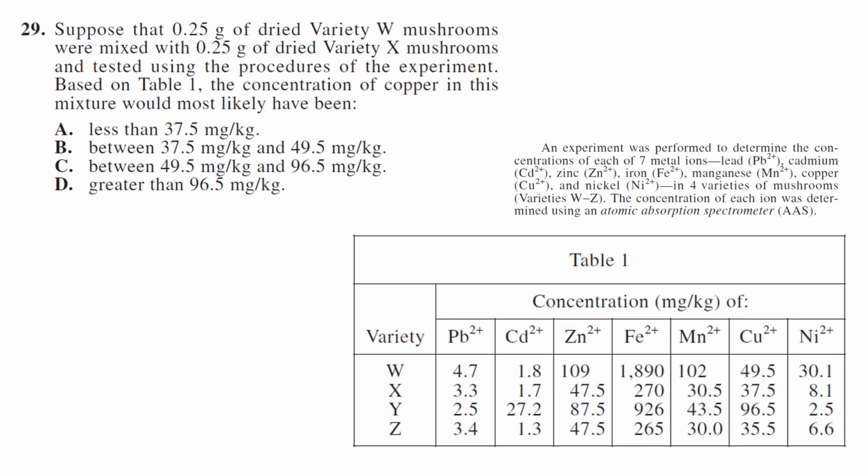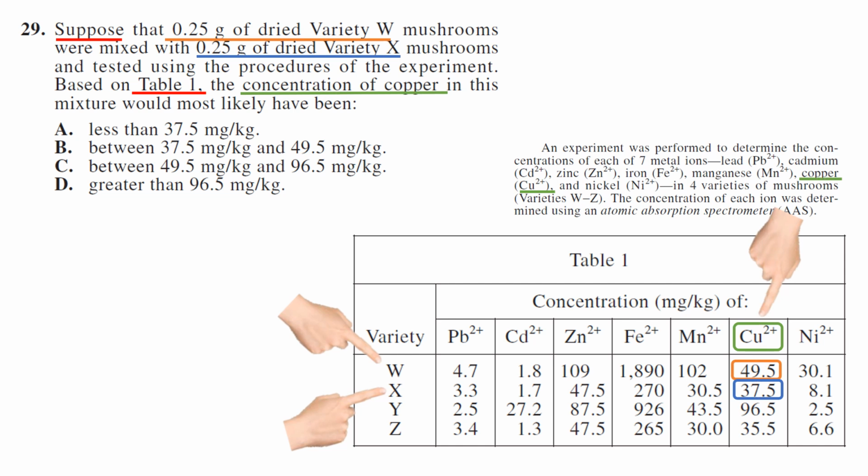29. Suppose in table 1 that 0.25 grams of variety W mushrooms were combined with 0.25 grams of variety X mushrooms. What would be the concentration of copper? And it would be between 37 and 49, so B.